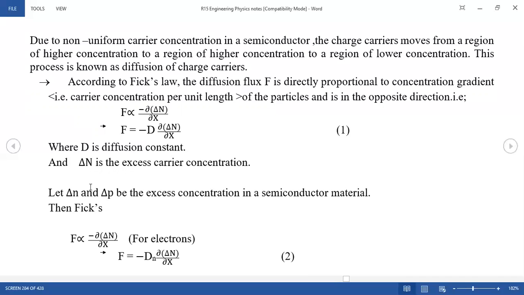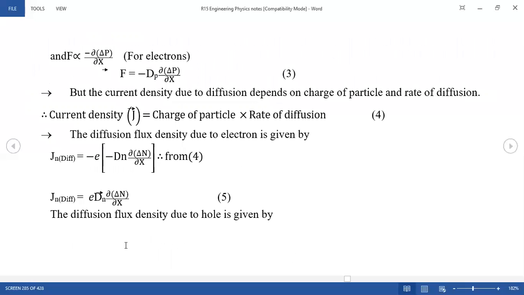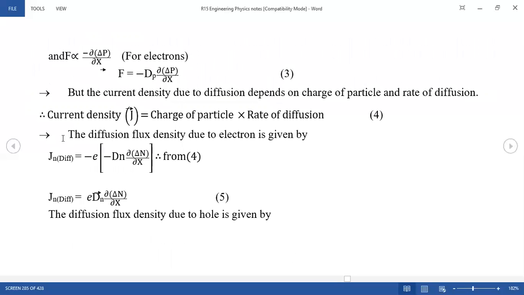Similarly, in the case of electrons and holes, let delta n and delta p be the excess concentrations in the semiconductor material; then according to Fick's law, this is the definition. If F is directly proportional, you calculate the total F. But the current density due to diffusion depends upon the charged particles and the rate of diffusion.